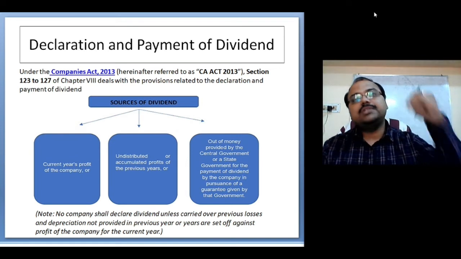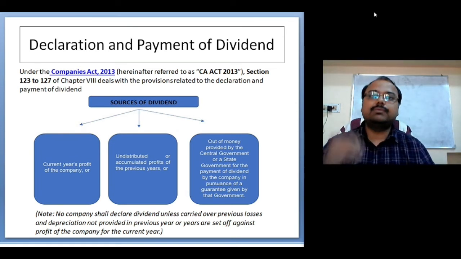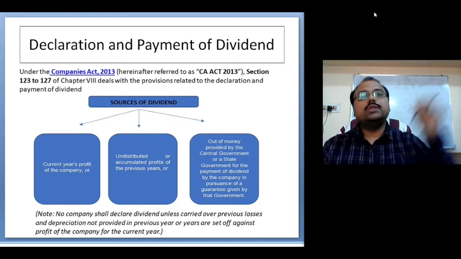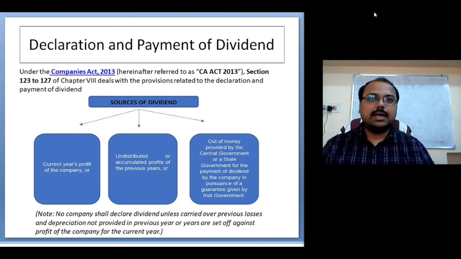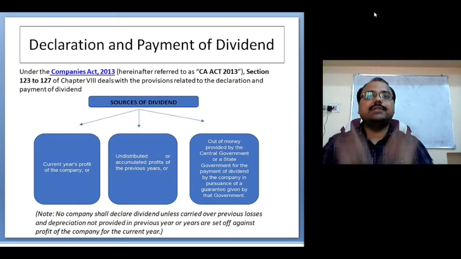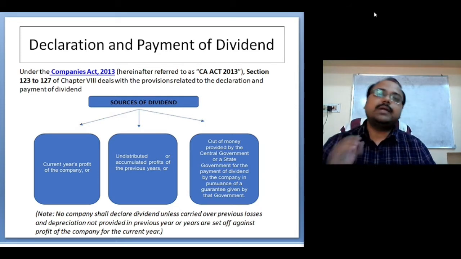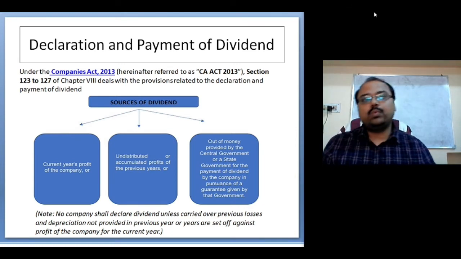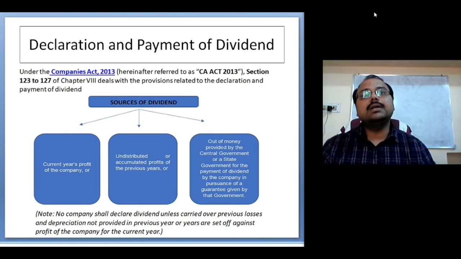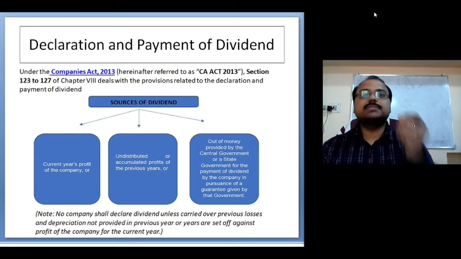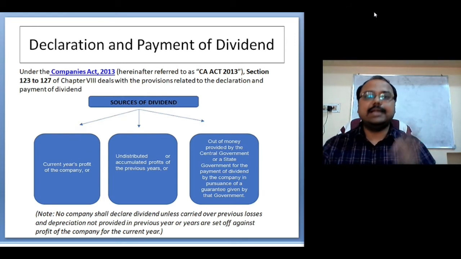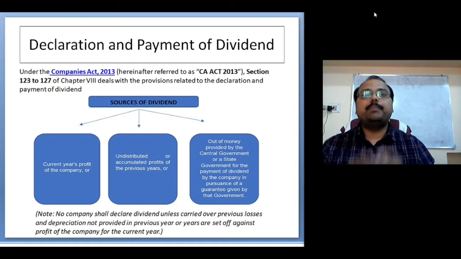Now, when the annual general meeting is conducted, after 1 or 2 months, all the shareholders are invited and the proposal is kept in front of them. The board of directors puts this proposal in front of them: this is the amount of profit we have earned this year, and out of this profit, this much dividend we are willing to declare and pay to you.